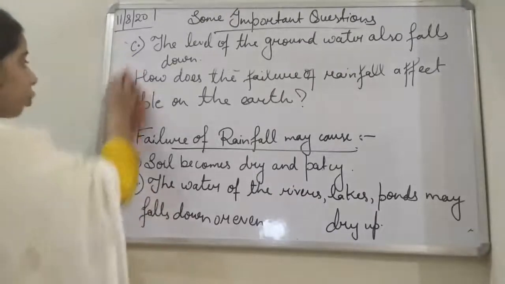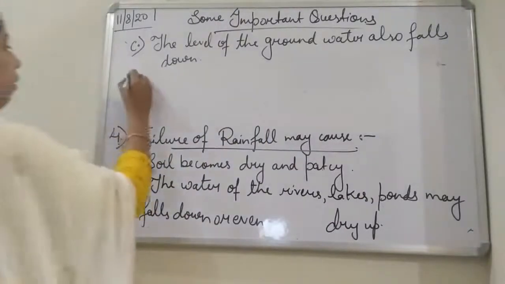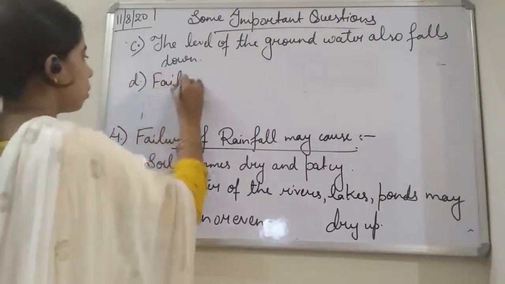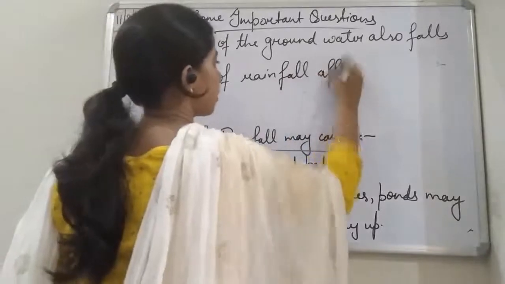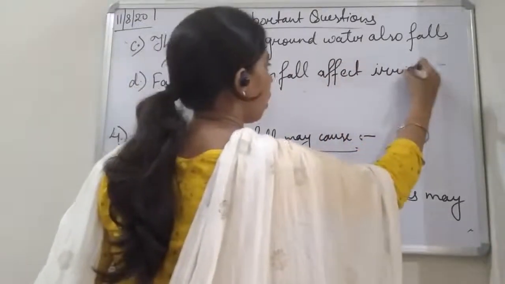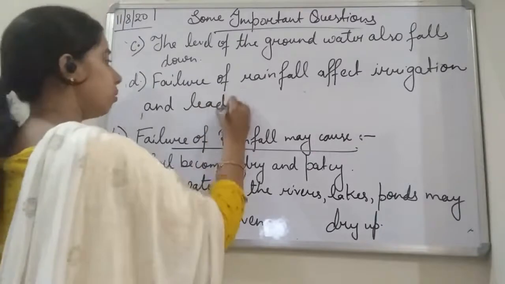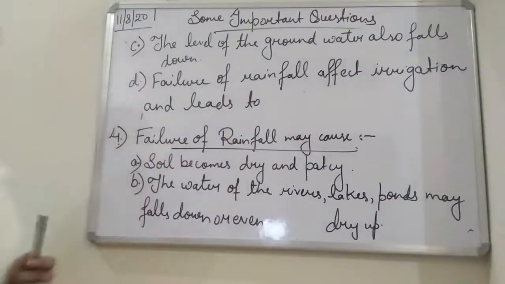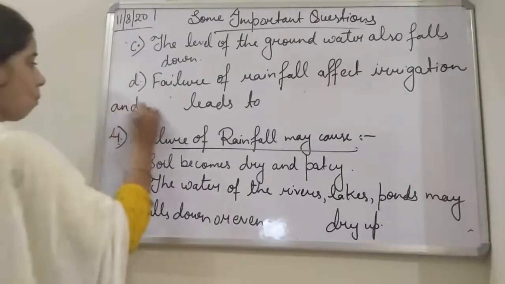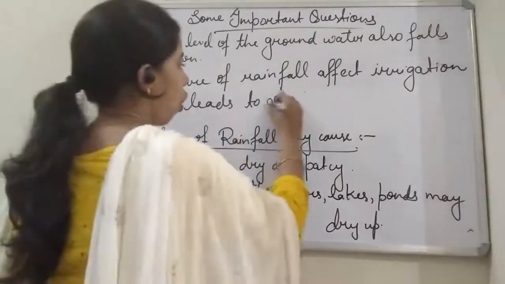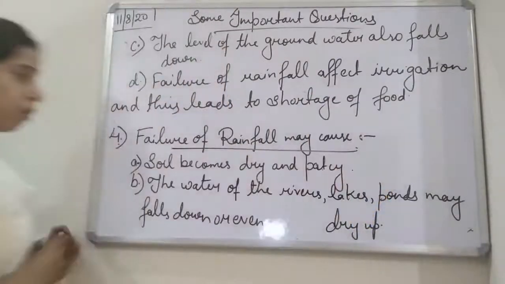So we can write the fourth point also: failure of rainfall affects irrigation and thus leads to shortage of food. So these are the different effects of the failure of the rainfall.